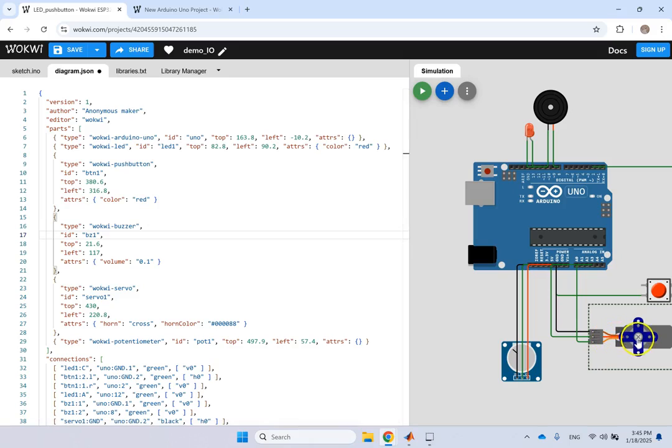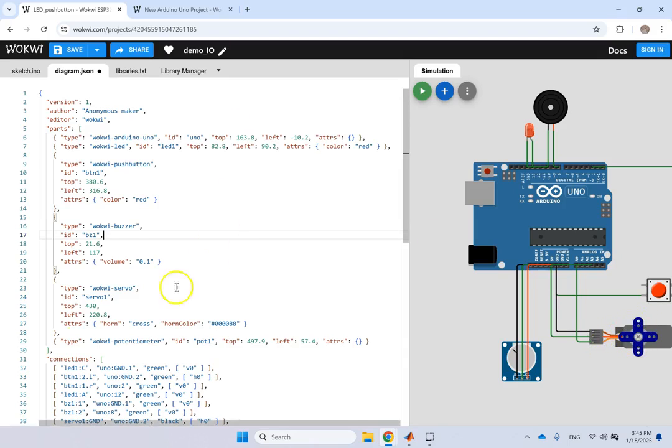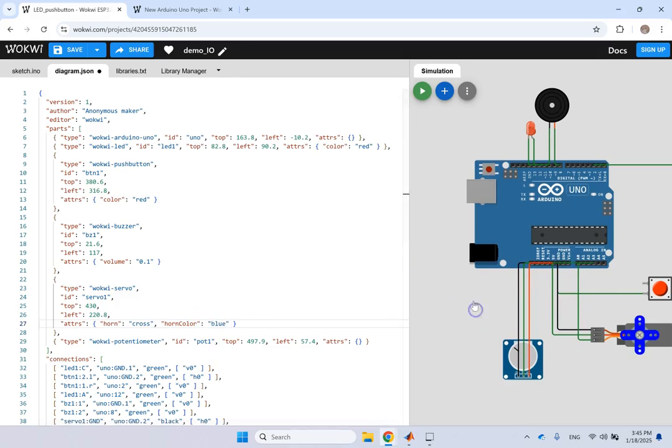So you see, when I brought my servo, the servo typically has a horn with only one side. It's not a cross like this. But I will add that later. So I went under attributes for that servo, and I said the horn of it is a cross, and the horn color is this number, which is for blue. Again, you can change that to blue. So if I change this to blue, would that work? We'll find out. So let's see. There we go. You see, it does work. And you're going to save it. Okay, so you can change the attributes.